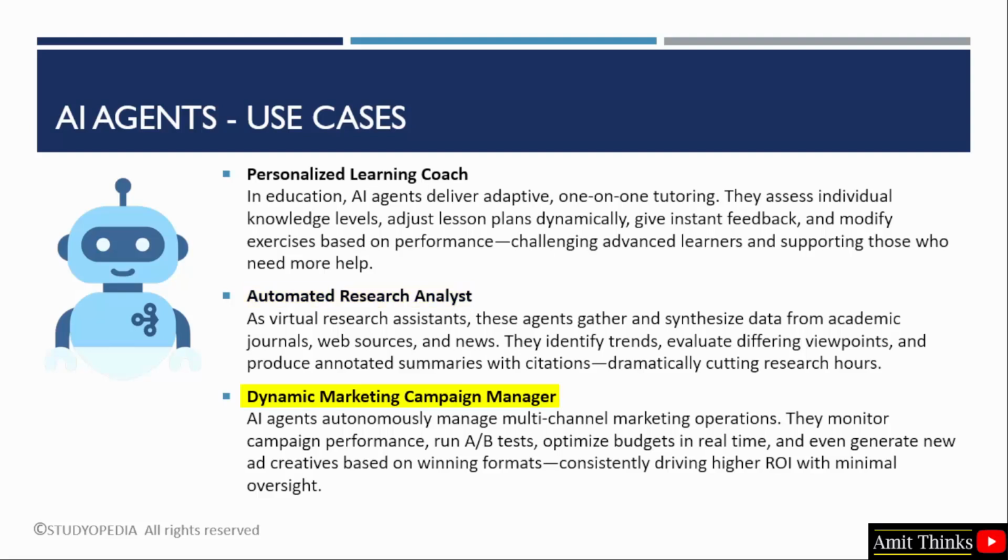Next is Dynamic Marketing Campaign Manager. In marketing, AI agents autonomously oversee multi-channel campaigns. They track performance metrics, optimize budgets in real time, and even design fresh ad creatives based on proven formats. This continuous optimization drives higher ROI while minimizing the need for manual oversight, making campaigns more efficient and impactful.